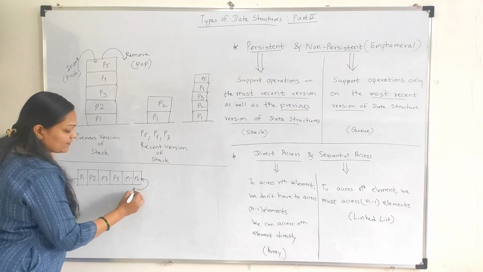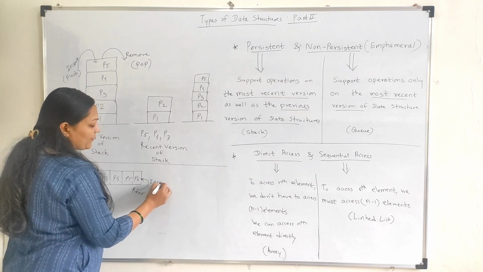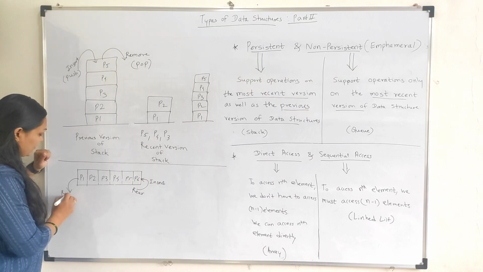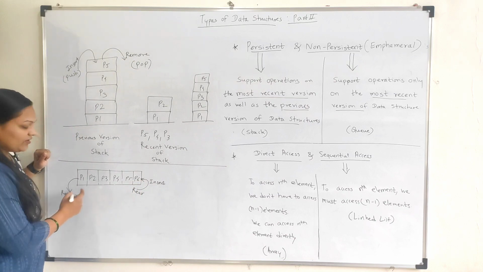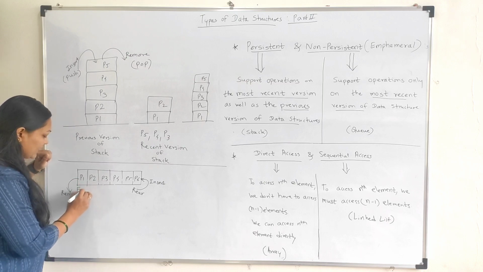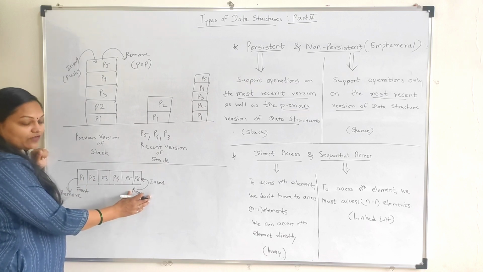So at the last, this we can say is the rear. Here we can perform the insert operation, and here we can perform the remove operation. If you want to delete any element, we can perform it from here. That we can say is the front of a queue. This we can say is the rear of a queue.